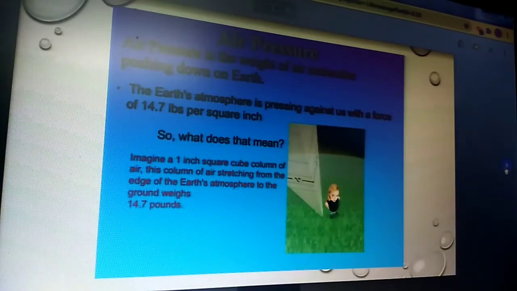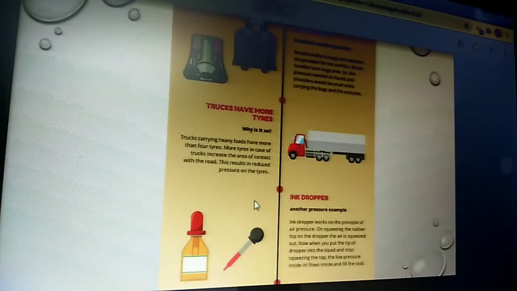Well, definition of air pressure. Air pressure is the weight of the air molecules which are pushing down on the earth. The earth's atmosphere is pressing against us with a force of 14.7 pounds per square inch. So what does that mean? Imagine a 1 inch square column of air. This column of air stretching from the edge of the earth's atmosphere to the ground weighs 14.7 pounds.